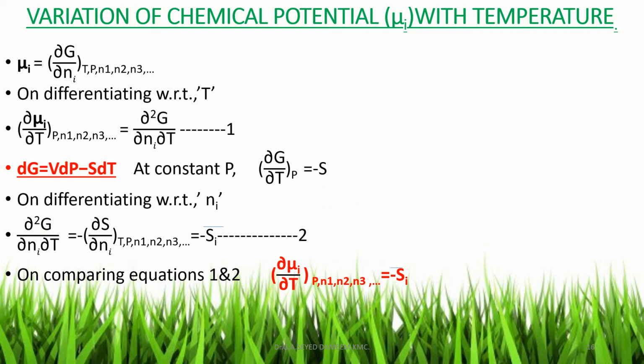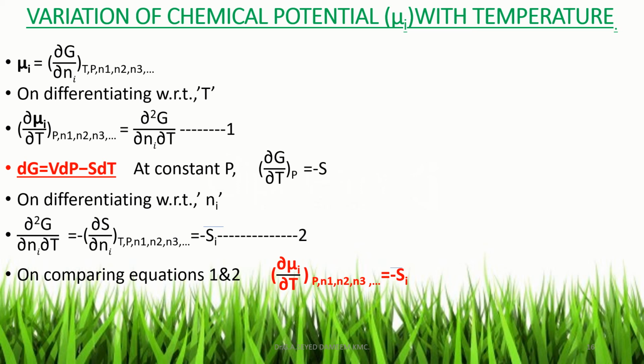Now we have a fundamental equation in thermodynamics, dG is equal to VdP minus SdT. At constant pressure, this equation becomes, because dP is equal to 0, dou G by dou T at constant pressure is equal to minus S.